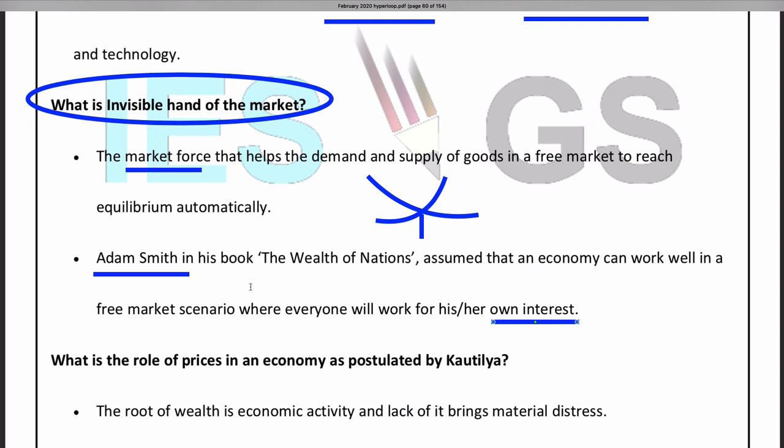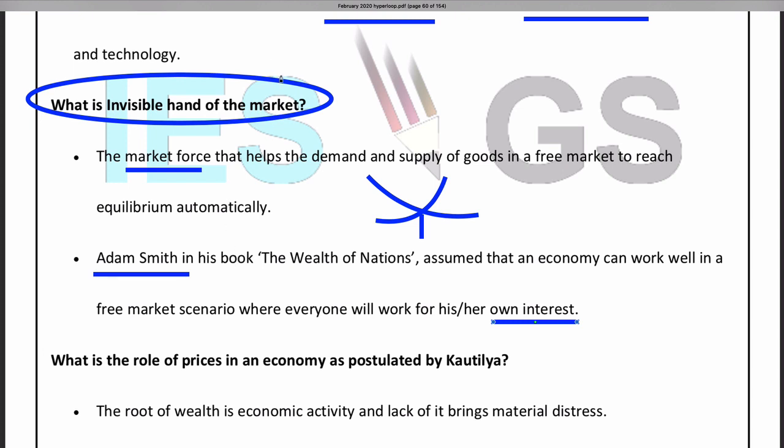Clearly, the consumers will be benefiting because they will be getting goods at lesser prices, right? And producers also, if they are supplying according to the demand and adopting technologies and efficient practices, they will also gain. So it is a mutual win-win situation. That's the invisible hand that was discussed in the survey.